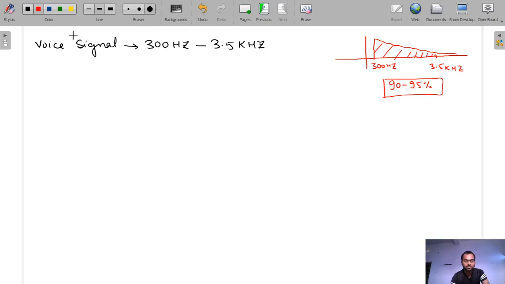So the significant signal information, that is 90 to 95% of the total information, lies in the range of 300 Hz to 3.5 kilohertz. Okay, so this is the bandwidth of the voice signal. The next is the audio signal.